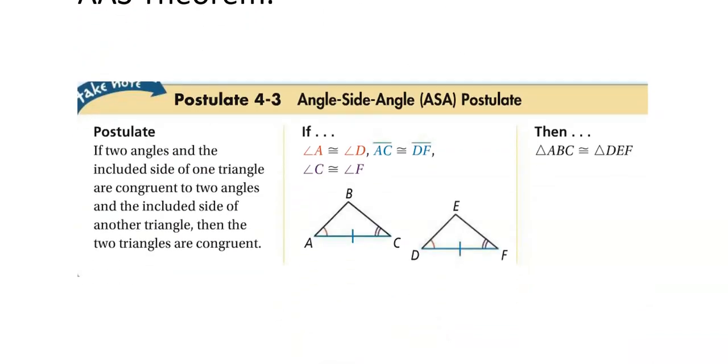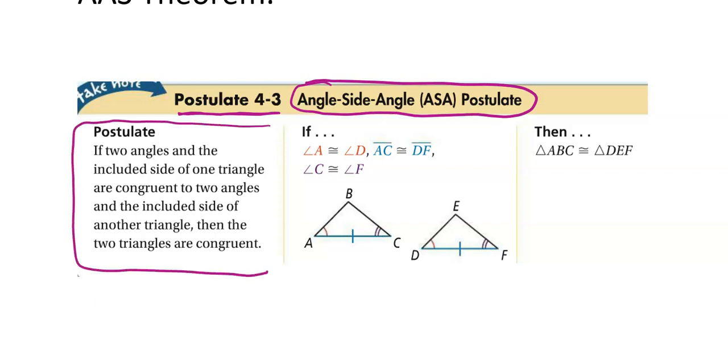So on the first one, postulate 4.3, copy this into your postulates. You can either do just the abbreviation or the words, whatever you want to do, and then just do the words on the side. The words tell you the order that you're going to see things being the same in the triangle, and they all have to be connected, and I'll show you that again here in a minute. So this one says, if two angles and the included side of one triangle are congruent to two angles and the included side of another triangle, then the two triangles are congruent.